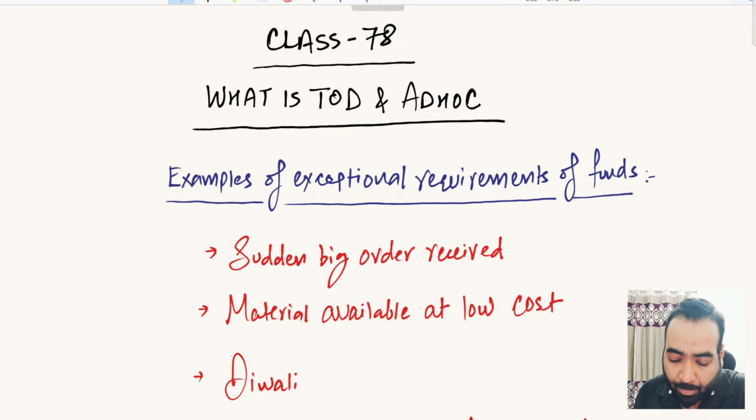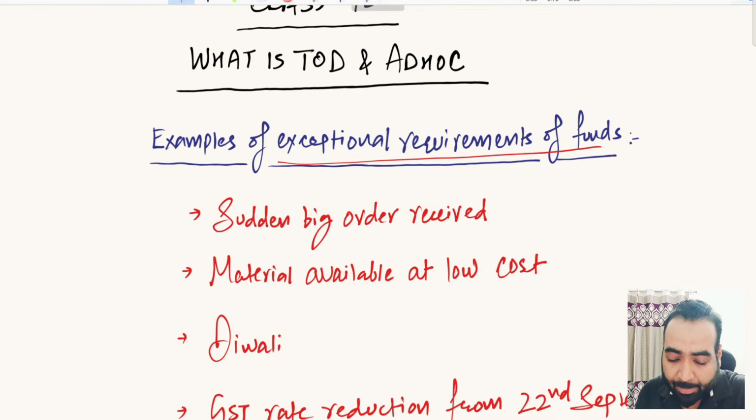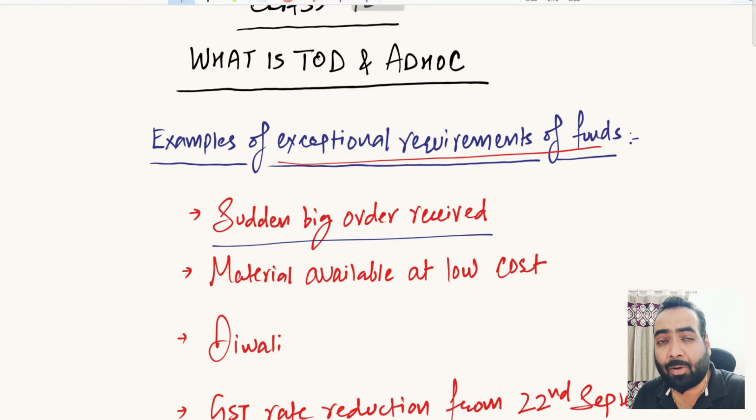So, examples of exceptional circumstances of funds in your business. For example, you have received a sudden big order from a very big, very reputed client, and now you want to fulfill the commitment. You want to fulfill that order, and for that you need temporary additional funds for a 1 month, 2 month, or 3 month period, right?